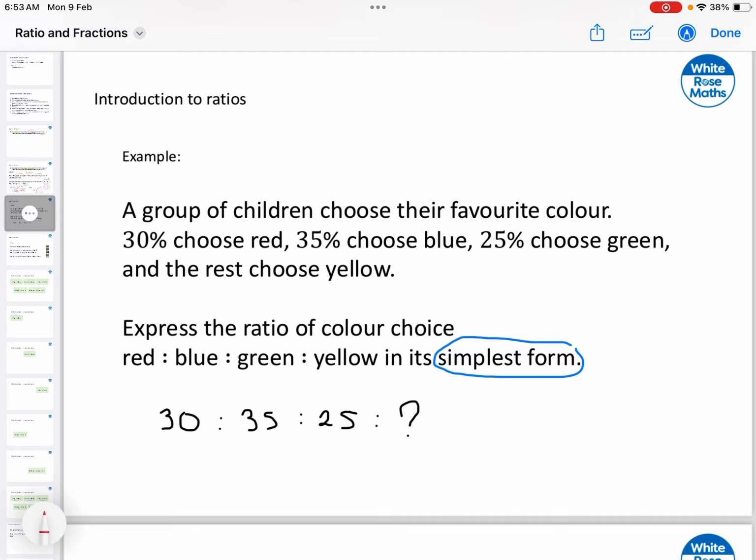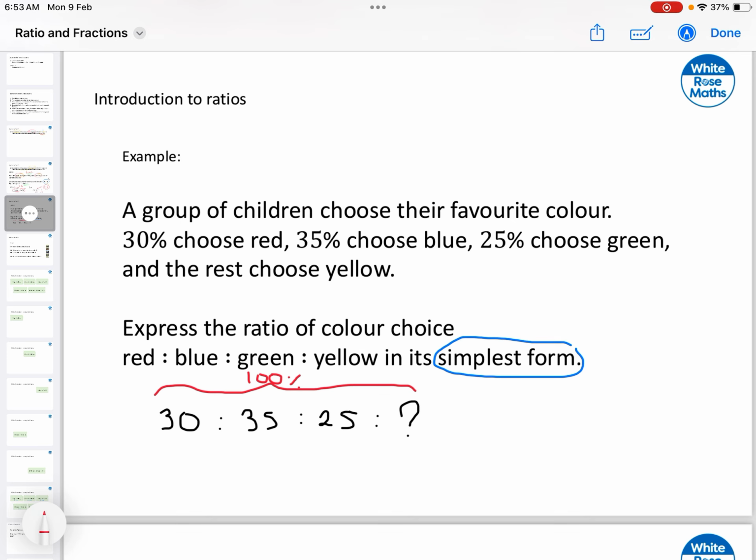Now in this case we know that we can compare all of those quantities because we're using the same unit. In this case we're using percentages. So those numbers over there are all in the same unit, and this should add up to 100%. Remember that this is a group of children, so we cannot leave anyone behind.